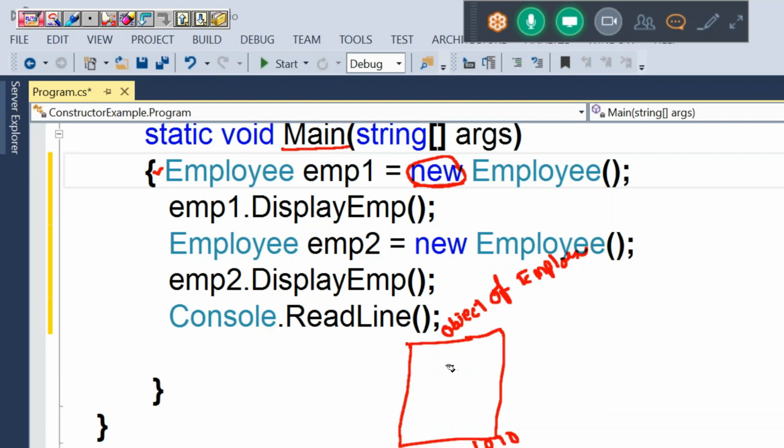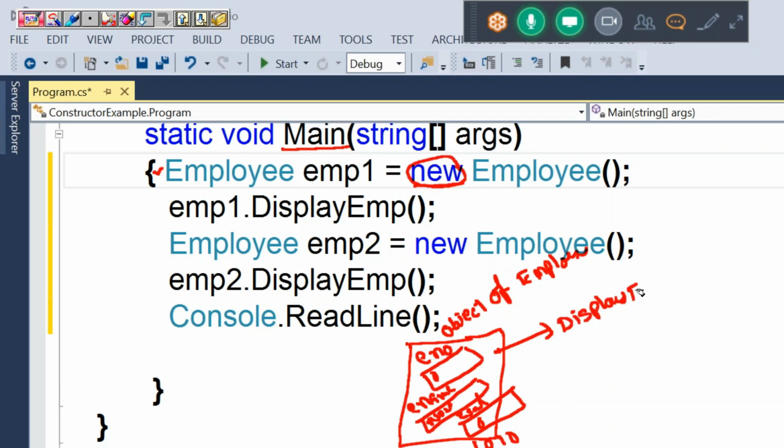And at the time of creating the object, it will allocate memory for what? How many instance variables are there? Three variables. eno is 0, ename is null, is it visible? Yes, sir. esal is also 0, and it is holding the address of a method. What method? displayEmp. Right. After that, what is happening?